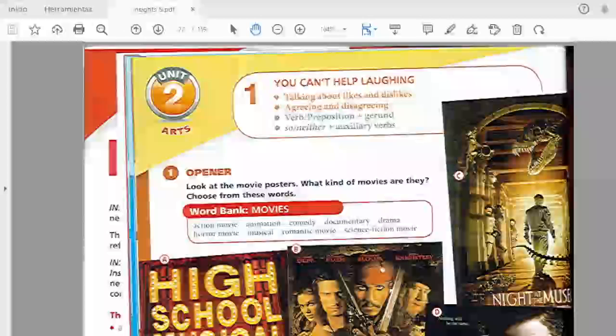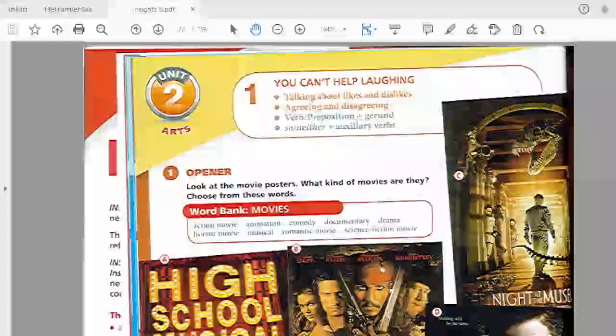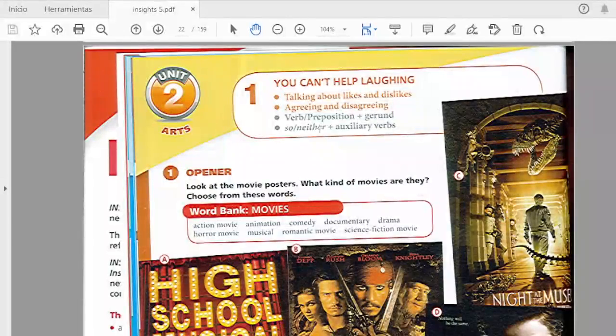As you can see, this week we are going to focus on Unit 2 and Lesson 1. You can help laughing. That is the topic for this lesson. We are going to focus on talking about likes and dislikes, agreeing and disagreeing, and also on grammatical structures like a verb or a preposition plus a gerund. We are going to learn when we use a gerund and what a gerund is, some rules basically, and also we are going to study the use of so and neither plus auxiliary verbs.